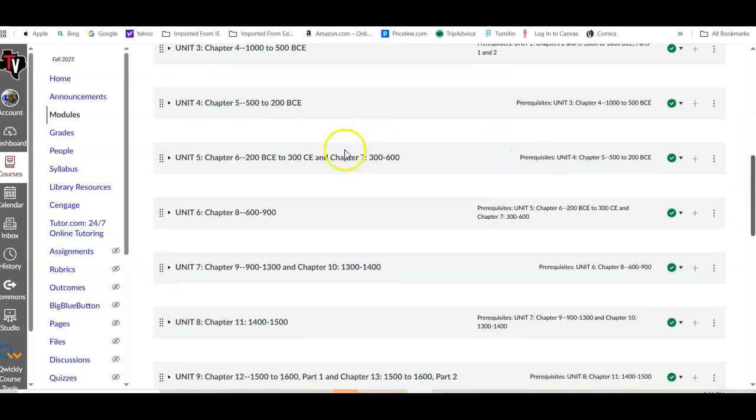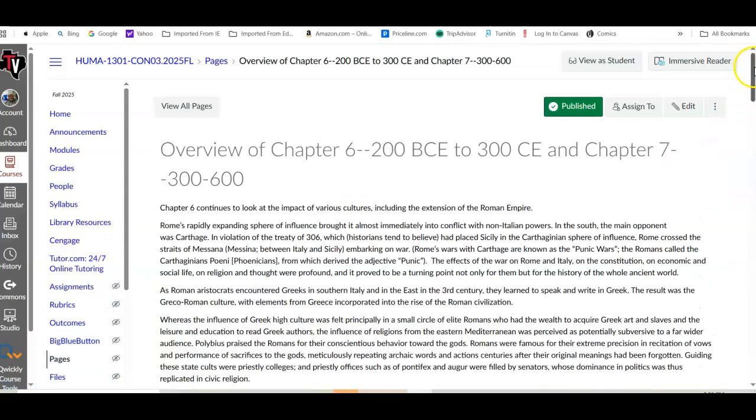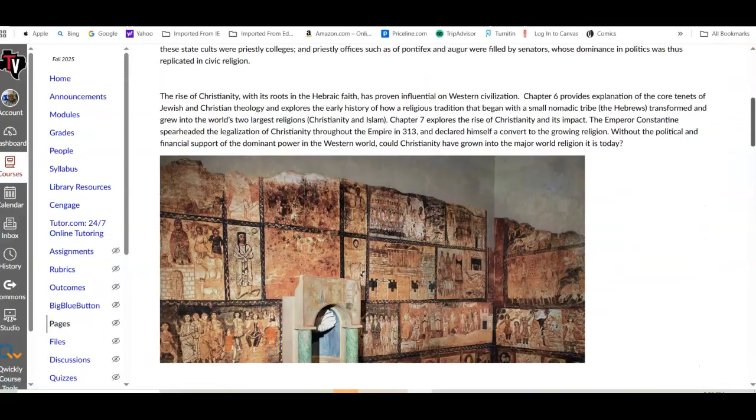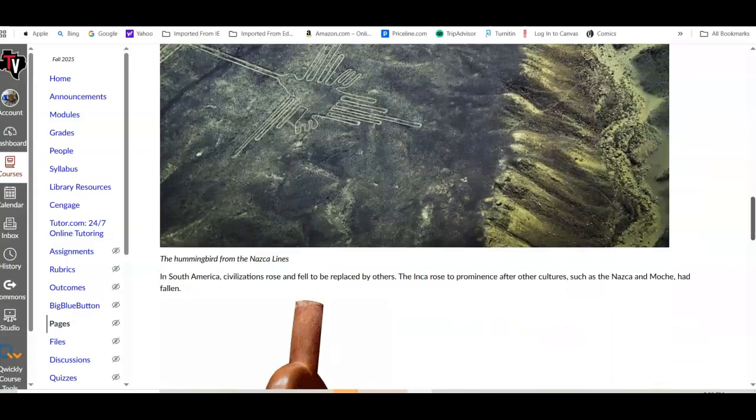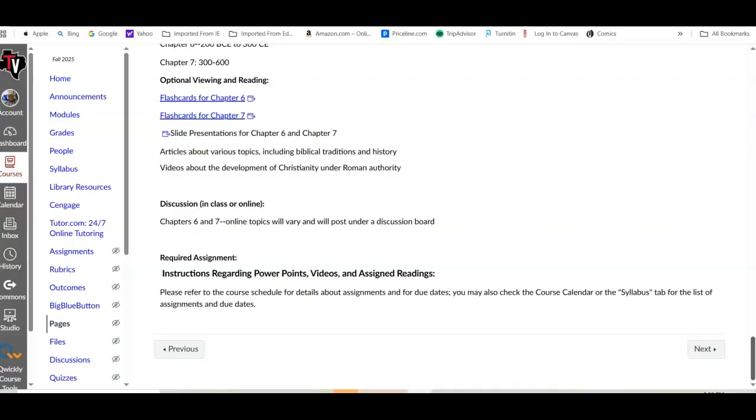Now when you get to Unit 5, Chapter 6, and you click on the overview, it will show you that under the requirements, you'll have a discussion.